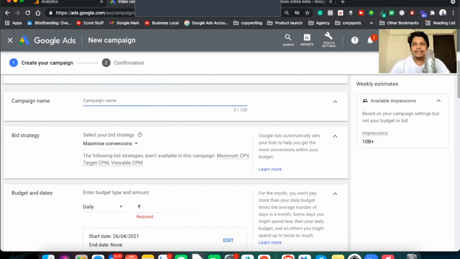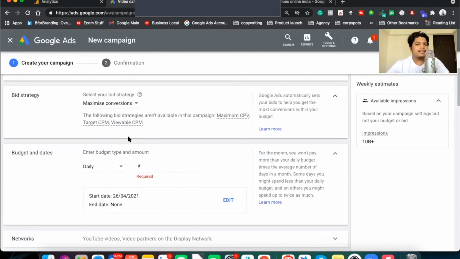Let's say we are running it on 26 April. So 26 APR, April test campaign. Okay, this is just to show you. Initially, you should start with maximize conversions, because that's what everyone in the industry chooses when you're getting started. But when you have been in a very good place, then you can go to a target CPA, when you're getting good visitors.